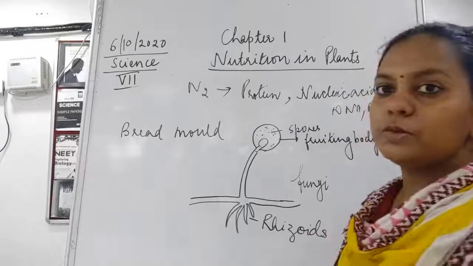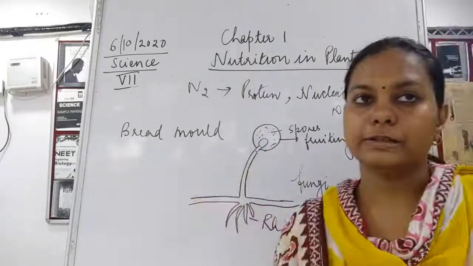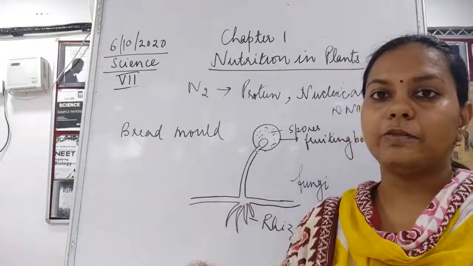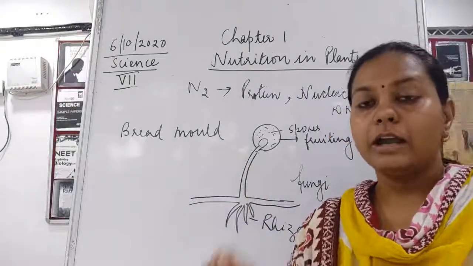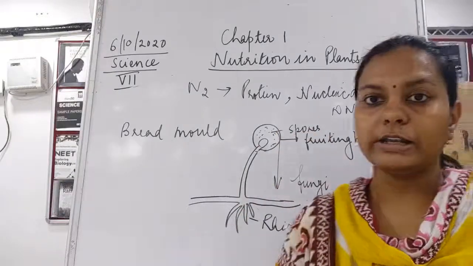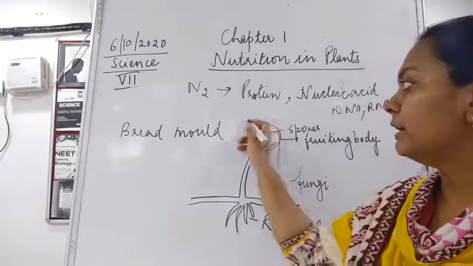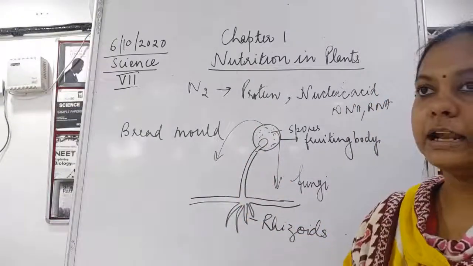Once this fruiting body matures, it is going to burst, and the spores come out. They fall on the surface, or they could be present in the air, and they could germinate.